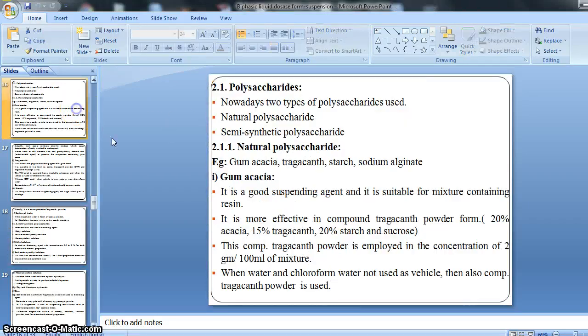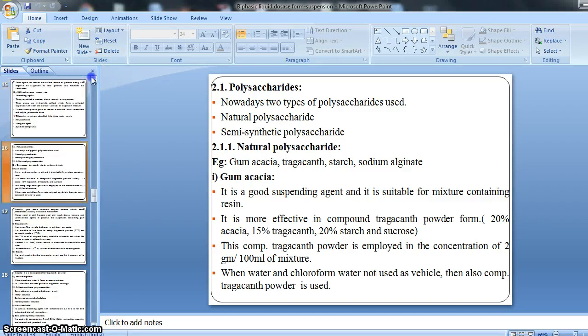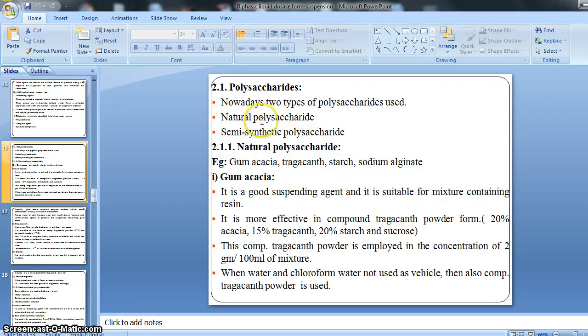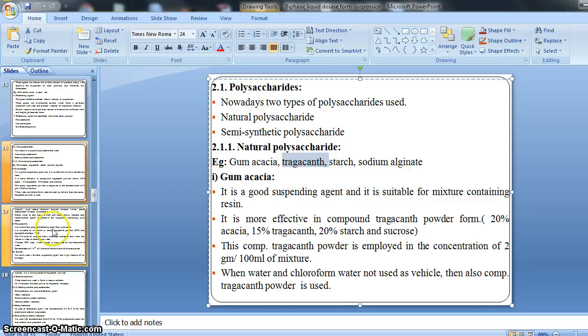So that was about the naturally occurring polysaccharides: gum acacia, tragacanth, starch, sodium alginate. Of these, tragacanth mucilage is very commonly used and the most popular polysaccharide.